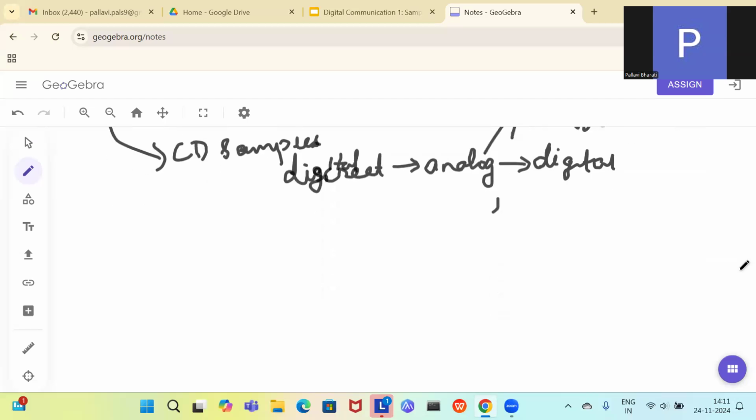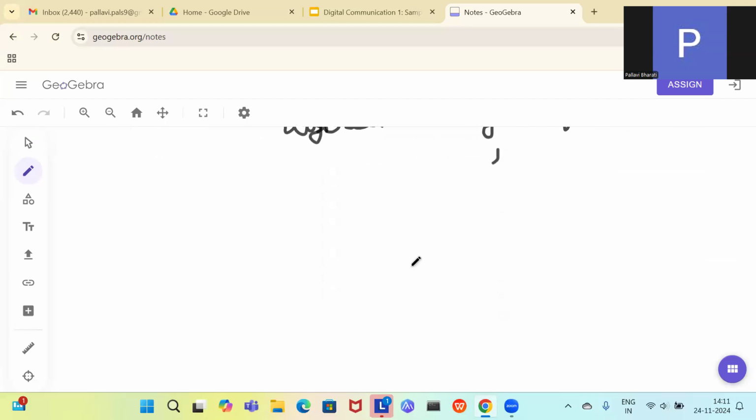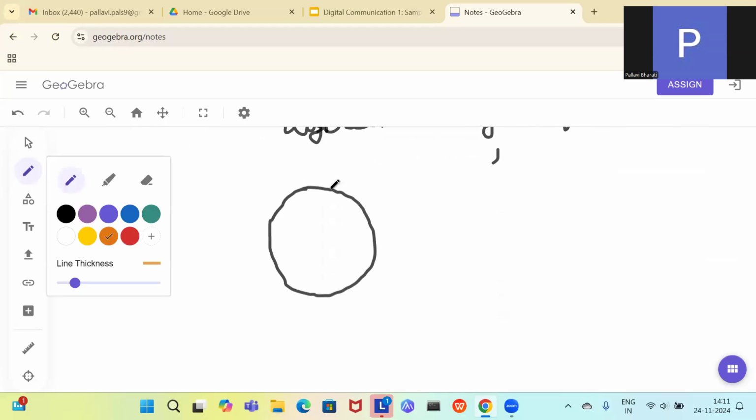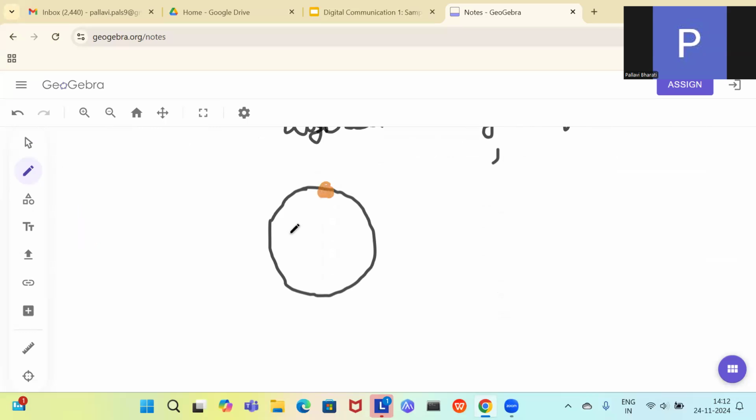Also, you can take one more example. This example will in fact make you understand the problems you have if you don't sample at the sampling rate given by the sampling theorem. See, there is a point on this. This is a spinning wheel, fine, and you have a point over here. Now, say the wheel is spinning at n revolutions per minute, and you are seeing this wheel n times per minute.